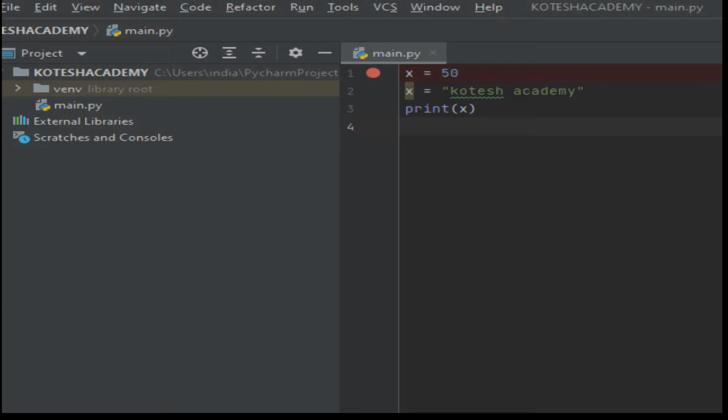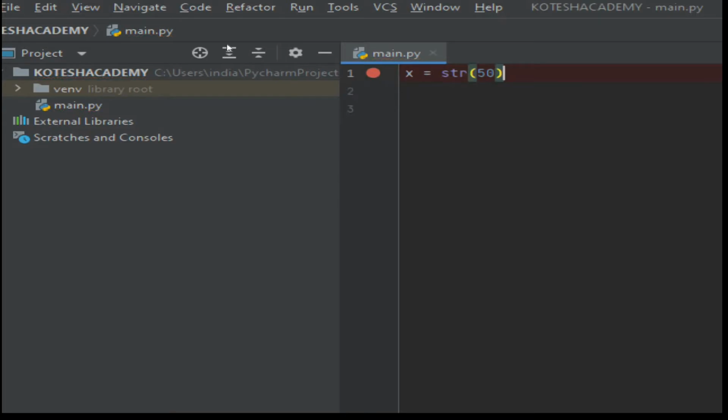Next one is casting. If you want to specify the data type of a variable, this can be done with casting. Simply, what variable is it? Is it an integer? Is it a character? Like that you have to decide. If you take here x is equal to 50, an integer, and I would like to convert it into a string, that's why I am writing str of 50.